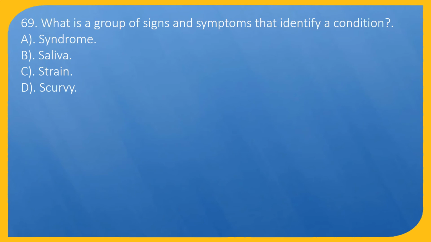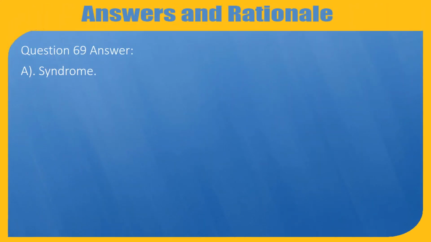Question 69. What is a group of signs and symptoms that identify a condition? A. Syndrome. B. Saliva. C. Strain. D. Scurvy. Question 69. Answer: A. Syndrome.